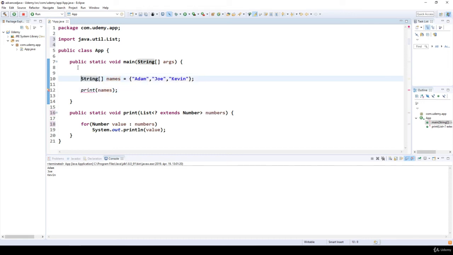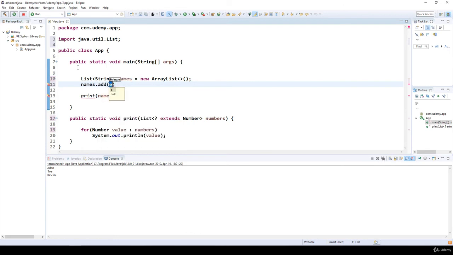Of course, because first of all we have to use something like this, that it is going to be a List, and we have to use a new ArrayList. So new ArrayList, something like this. We can add the given name Adam.